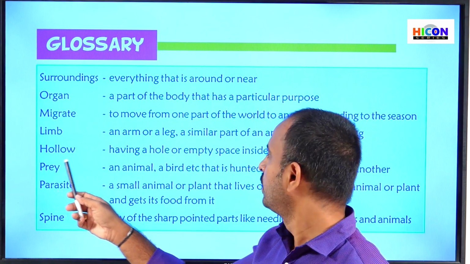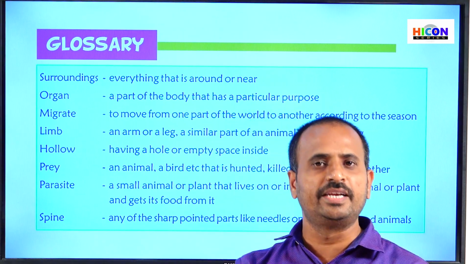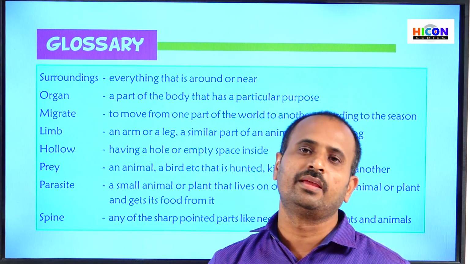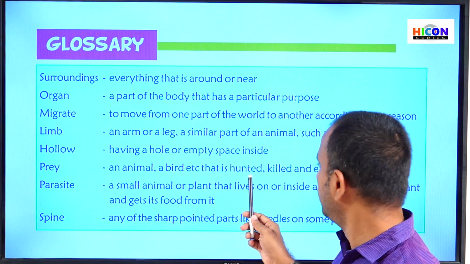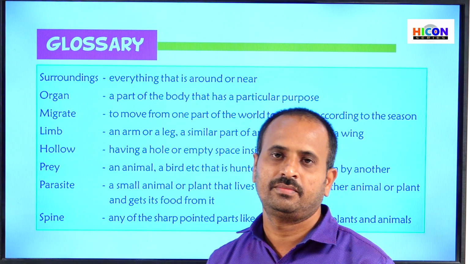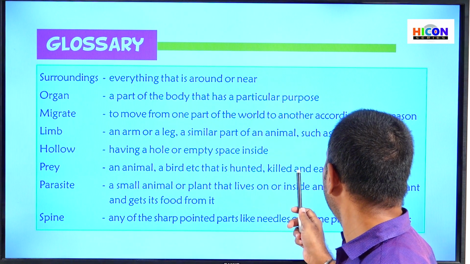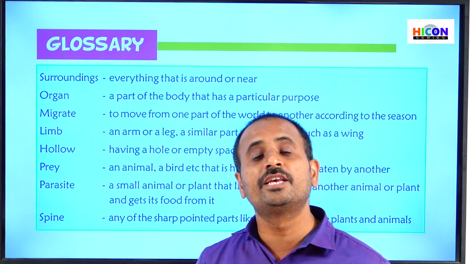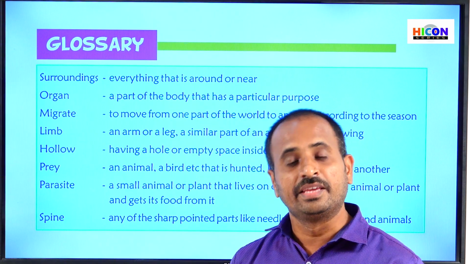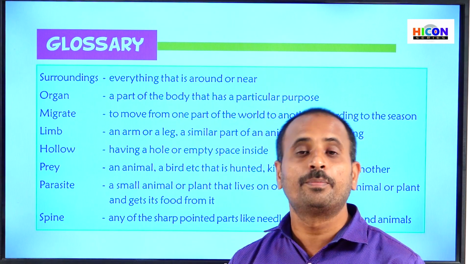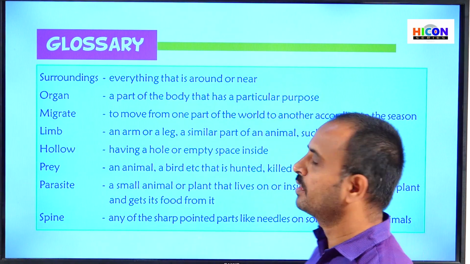See the next word, hollow, having a hole or empty space inside. If any body has an empty space inside it, that body can be called a hollow body. And see prey: an animal, a bird, etc. that is hunted, killed and eaten by another. For example, a deer is prey for a lion. A snake is prey for an eagle. Generally, prey is a bird or animal which can be hunted and eaten by another animal.